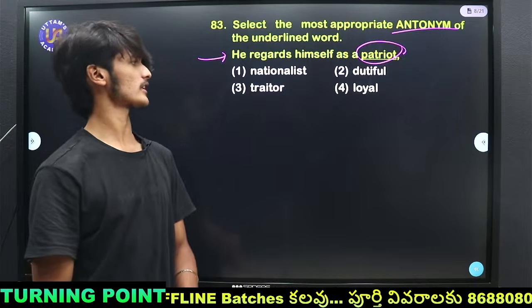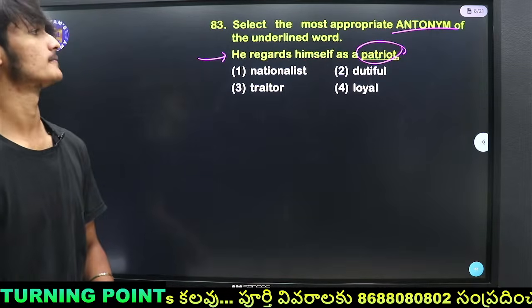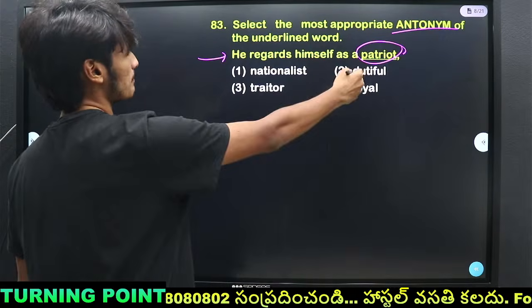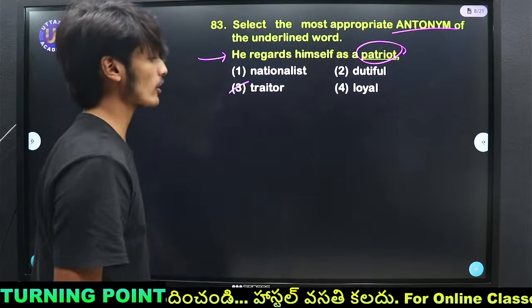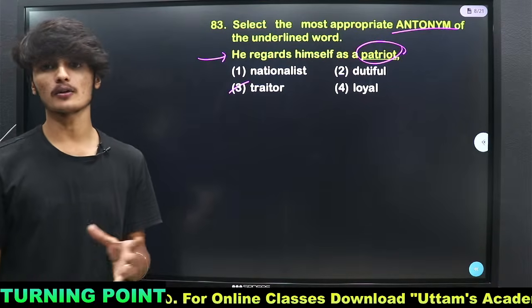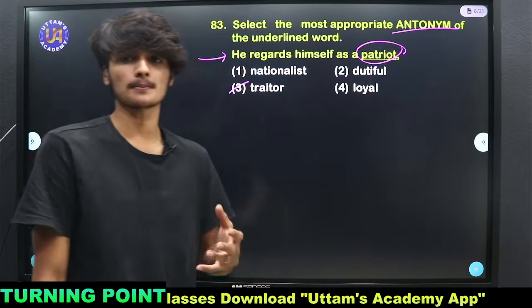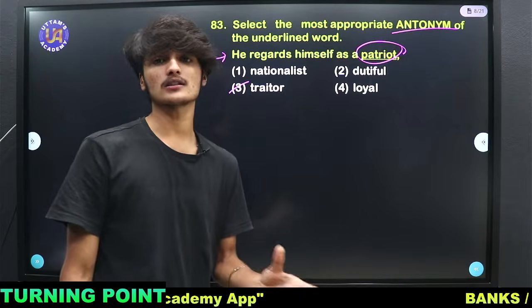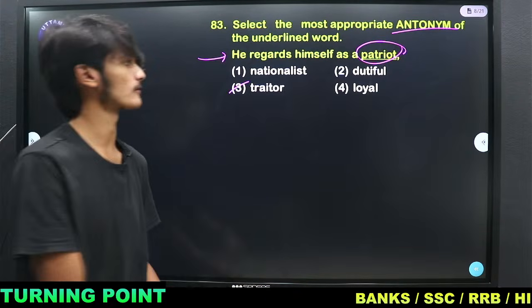Lakshmi Prasanna says option 3, traitor. Yes, as everyone is guessing it right, the antonym of patriot is traitor. A patriot is a person who is extremely dedicated in his life to his country. One who loves one's country is called a patriot, whereas a traitor means a person who betrays the country.